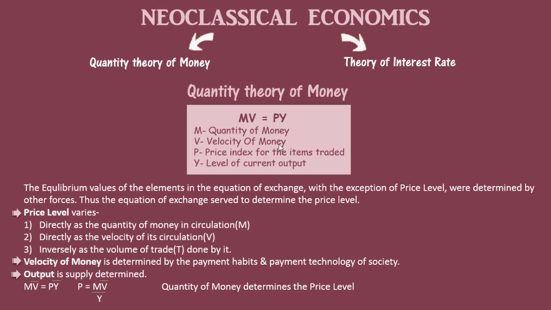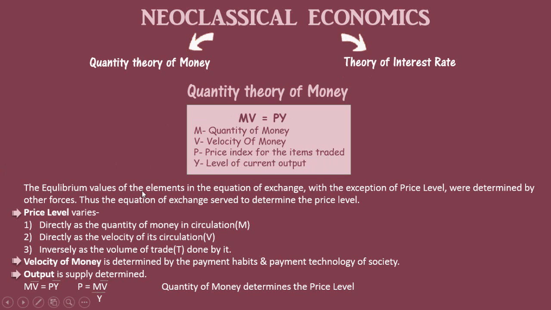Velocity of money is the average number of times each dollar is used in gross domestic product transactions, and P is the price index for the items traded, and Y is the level of current output. So we use all these four components to derive our quantity theory of money, that is MV = PY.